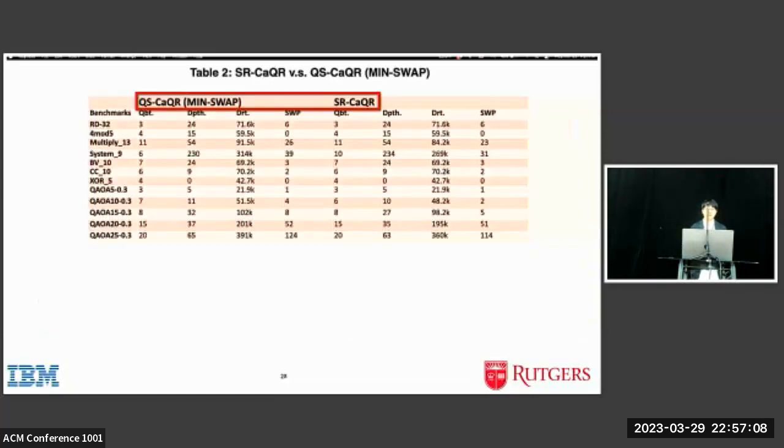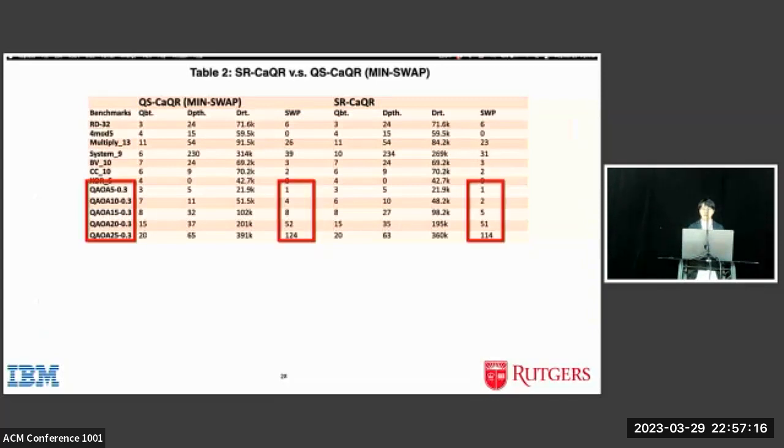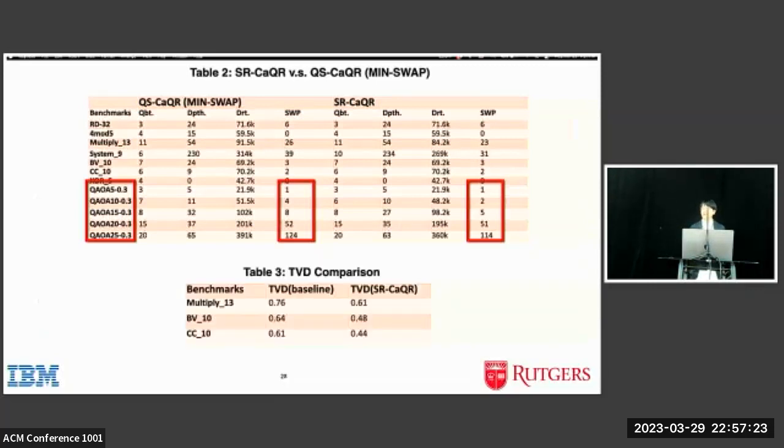We also compare the QSCAR version with SRCAR. For example, for the QAOA circuits, our SRCAR version has an even smaller number of swap gates than the QSCAR version. We did a TVD comparison over three regular benchmarks, and our SRCAR method has a smaller TVD than the baseline.